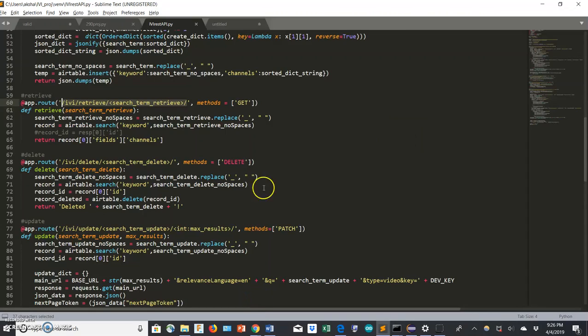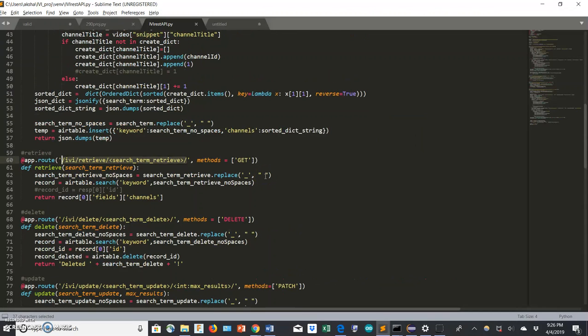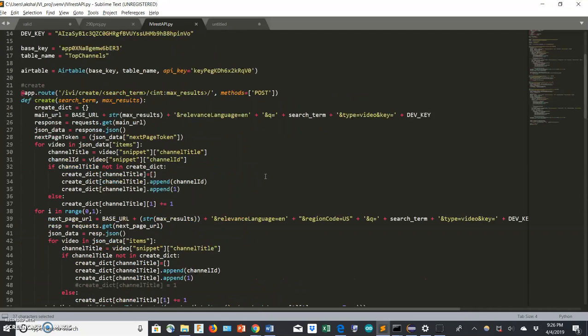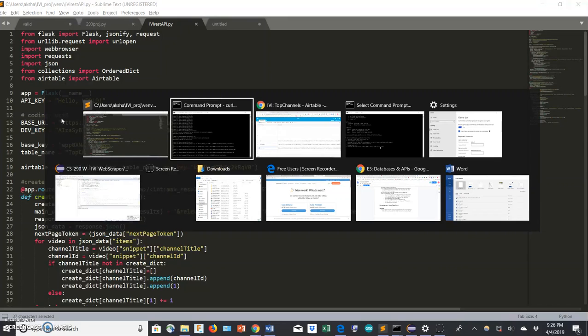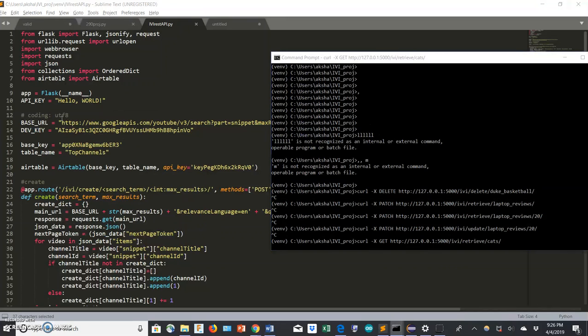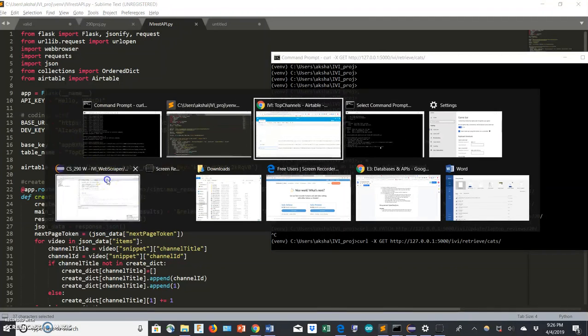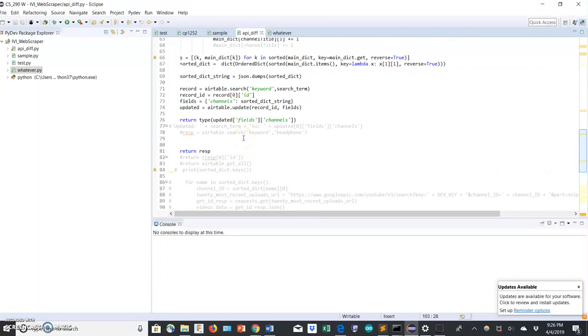So I used Flask to develop all this, used the Airtable API, and used the YouTube API, which is in here. What I'm going to do next is essentially develop out the rest of the program. I'm going to finish the script that factors in likes, dislikes, and comments to determine the relevancy of the channel, and also views as well.